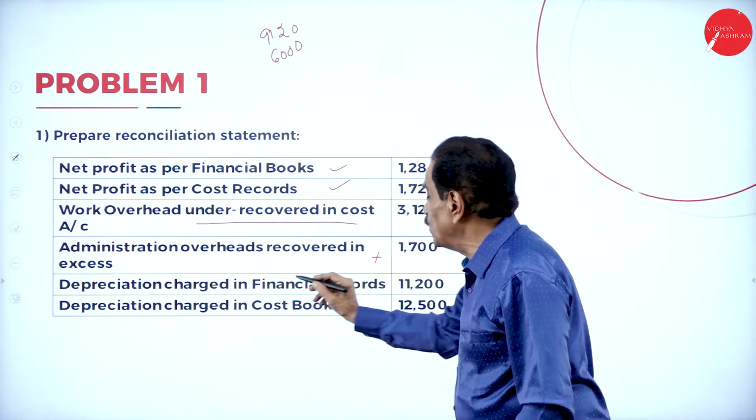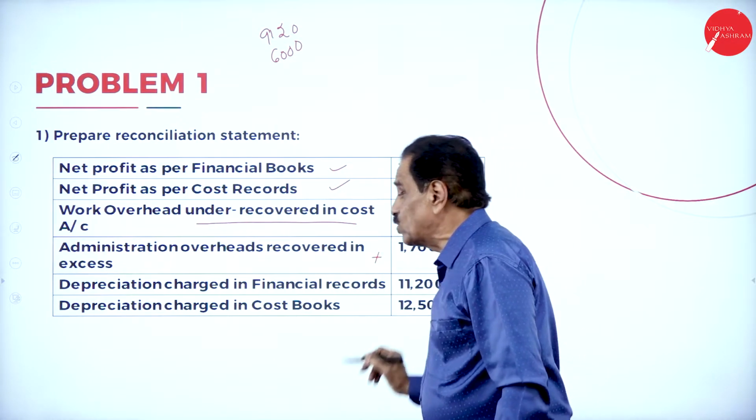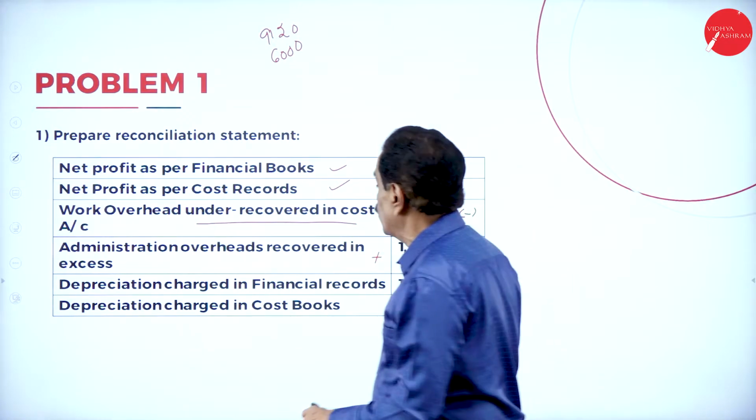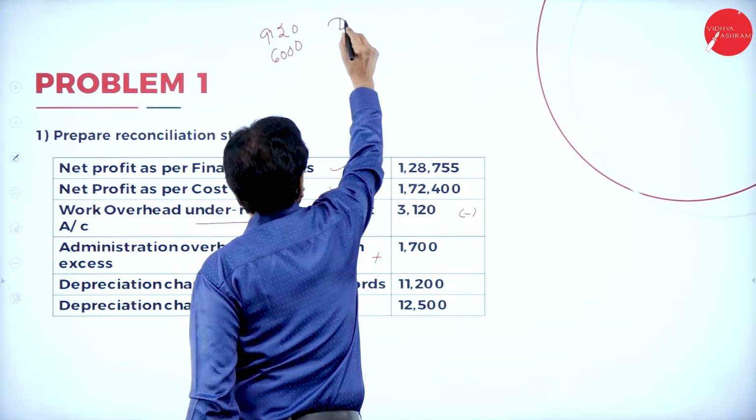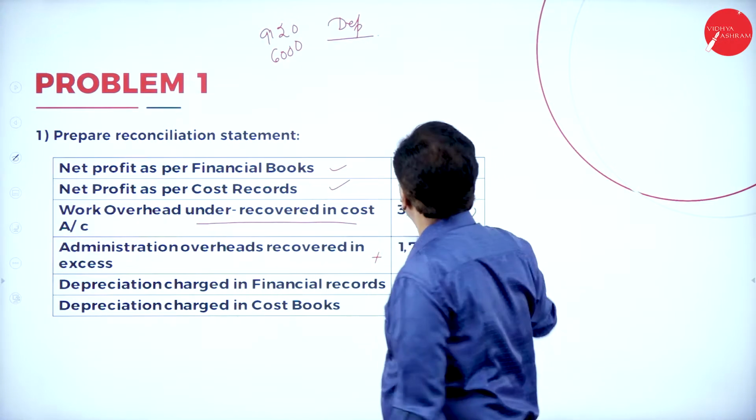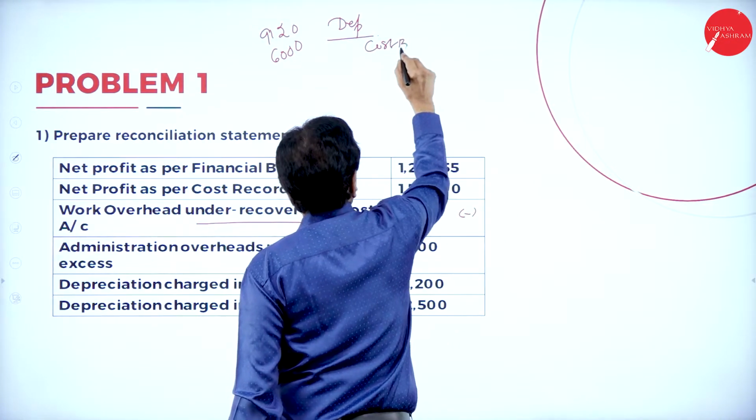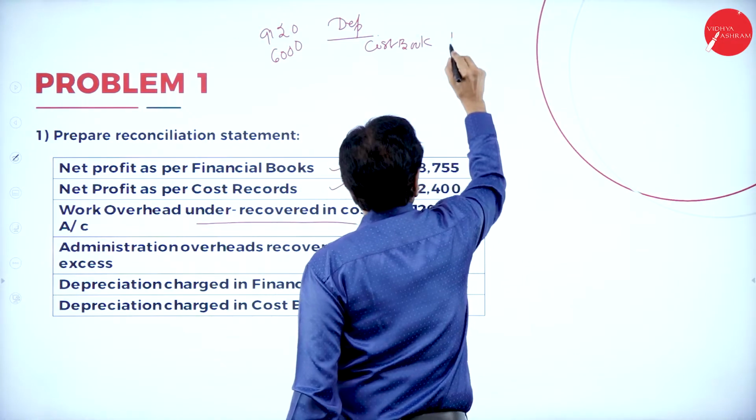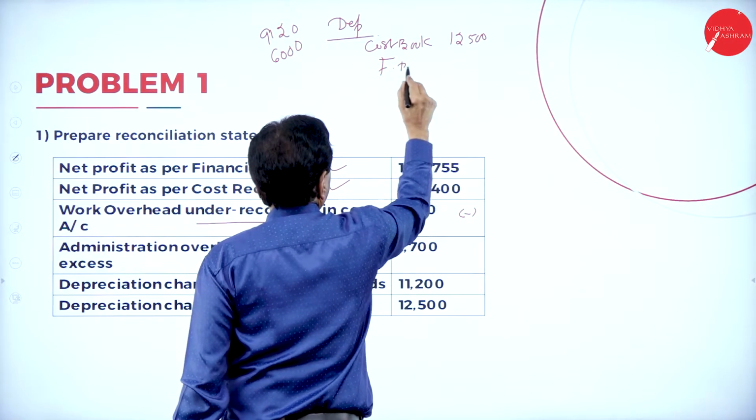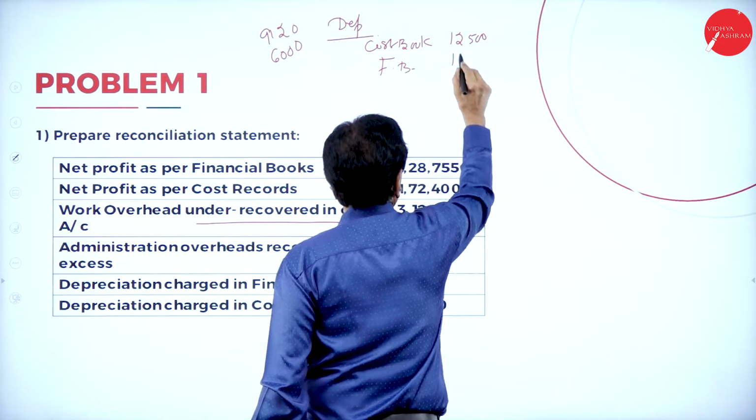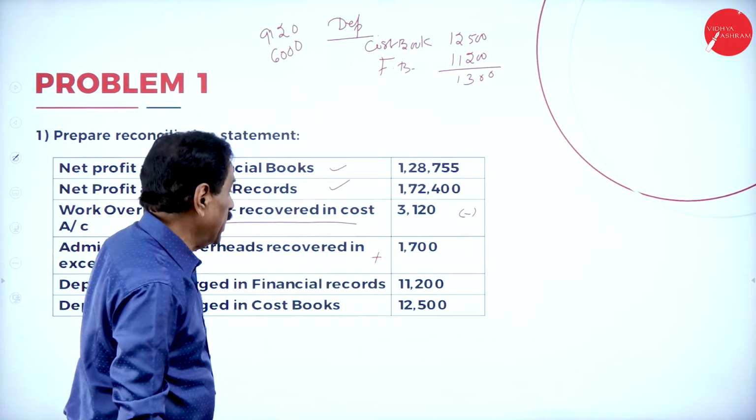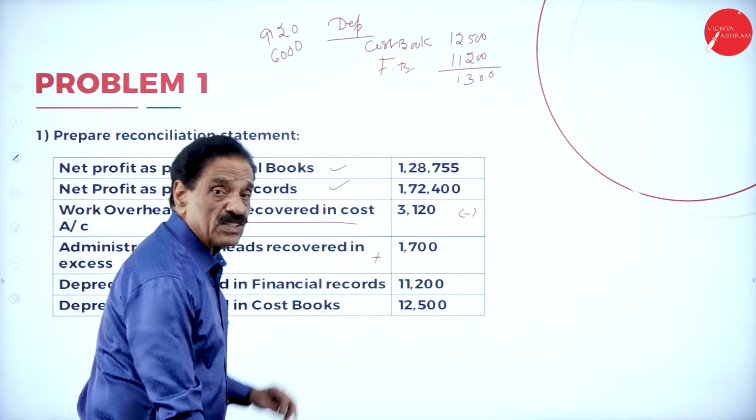Then depreciation charged in financial record is 11,200. Depreciation charged in cost book is 12,500. So there are two depreciations here. Who charges more? Cost book. Cost book charged how much? 12,500. FB means financial book charged 11,200. So there is a difference of 1,300. Who charges less? Financial charges less.